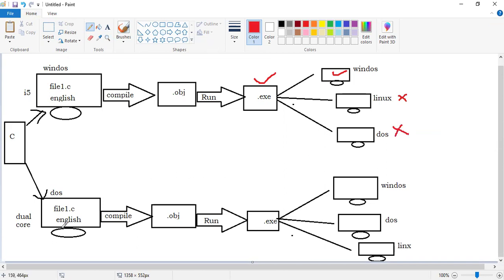Here, in this second case, I developed this executable file application using the DOS operating system. Among the three friends, the second friend has the same environment, meaning the same operating system in which the application was developed.